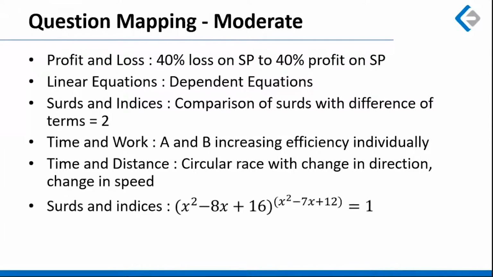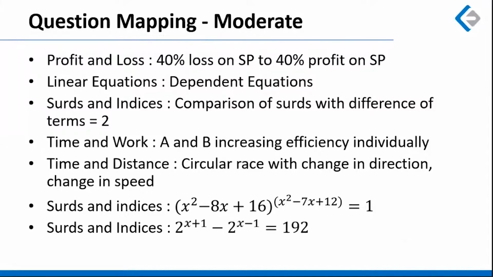A question based on surds and indices was given where the given expression was equal to 1. So we have to consider two cases here. How do we get to 1 as a simplification of the given expression? There are two cases mainly. One is 1 raised to anything is 1. Second is anything raised to 0 is also 1. So we can make two cases and get the values of x appropriately.